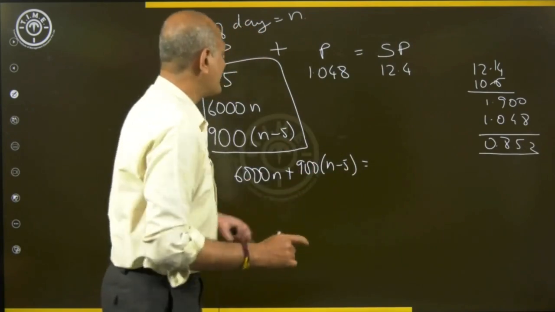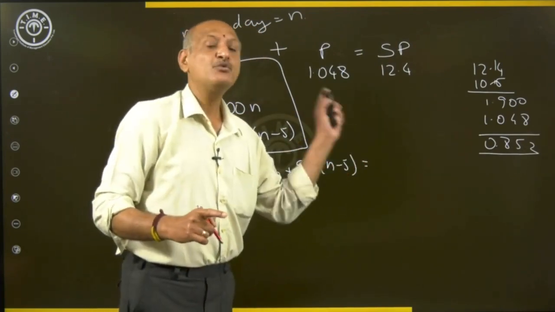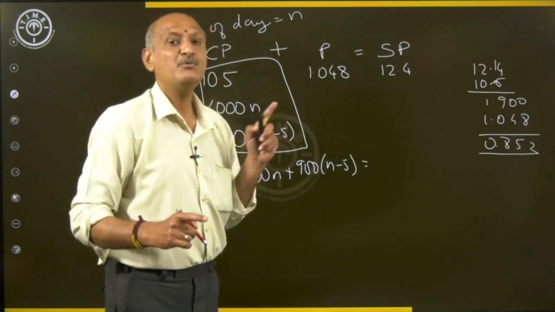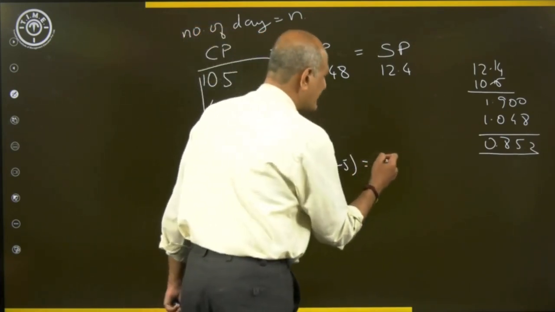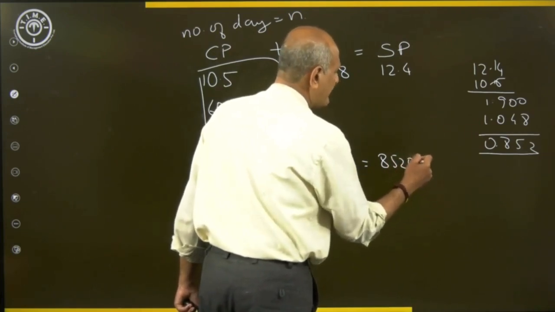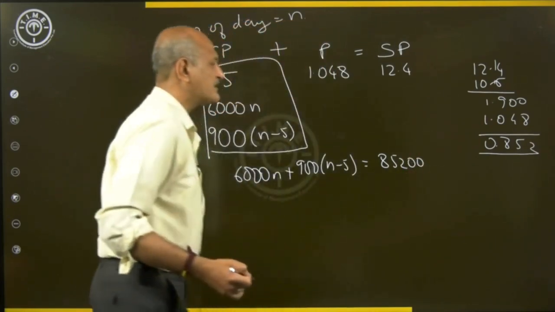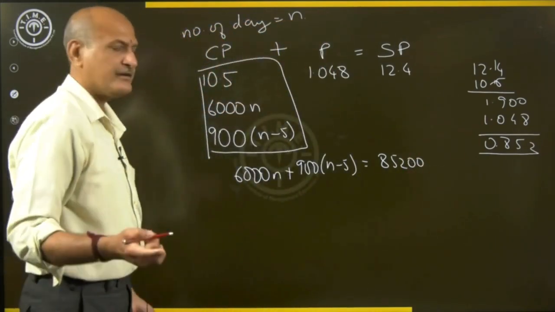So hence the value of all these is equal to 0.852 lakhs. Let's write that in thousands: it is 852 and then 2 zeros, that is 85,200. That's it.